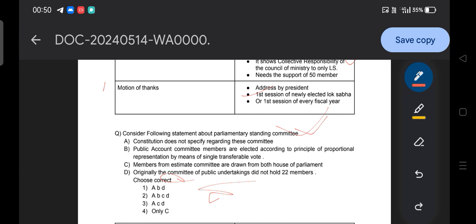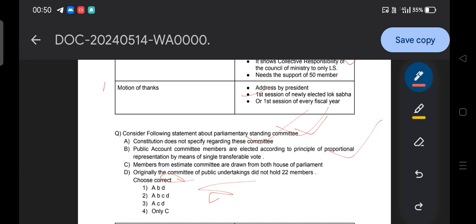Because if you see the question, then curiosity will originate in your mind, and then automatically you will be able to cover it. So what is the answer to this question? The first statement is obviously correct. The Constitution does not specify the committee, however it is in our conventions or practice. Then option B, public account committee members are elected by proportional representation by means of the single transferable vote.